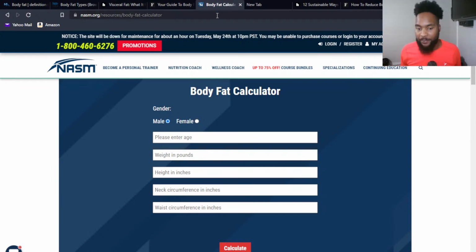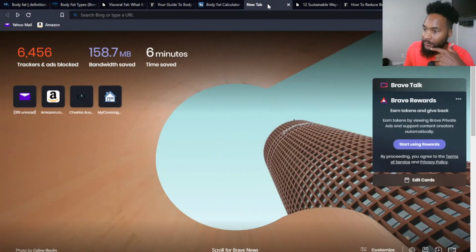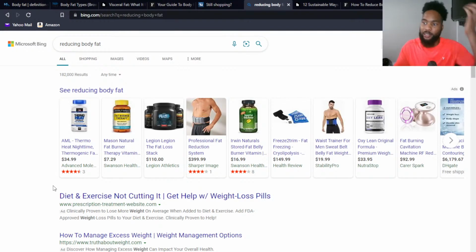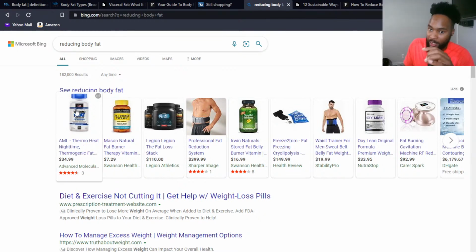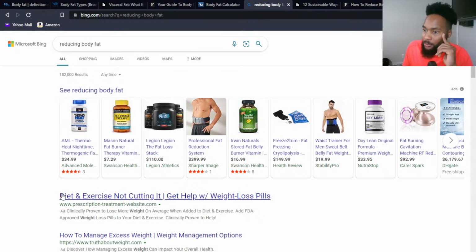All right, so let's go ahead and wrap this up and give you all some tips on some things that you can do to reduce your body fat. But before I did, I wanted to show you something. What I did is I went to search, like reducing body fat, and look at what comes up. This is the trap. These are the traps that we've got to look out for when we're trying to change our bodies, change our health. The trap here is that you say, oh, let me go ahead and look up reducing my body fat. Well, look what comes up.